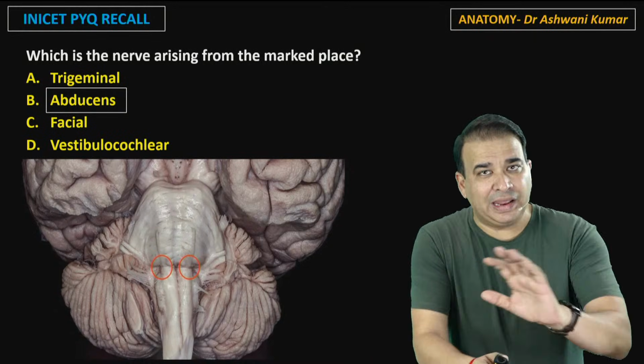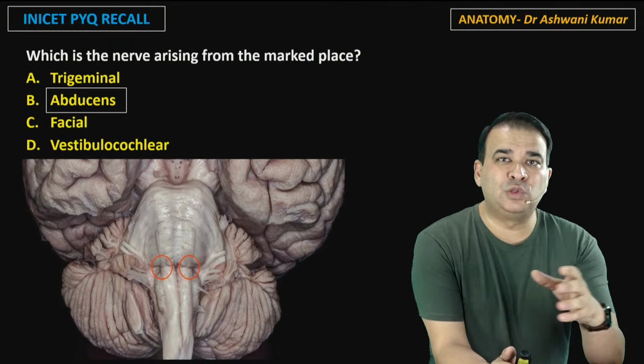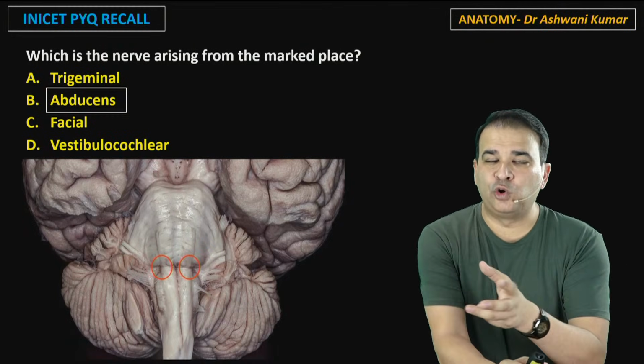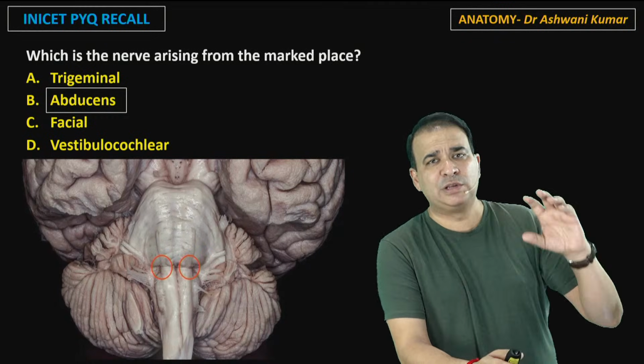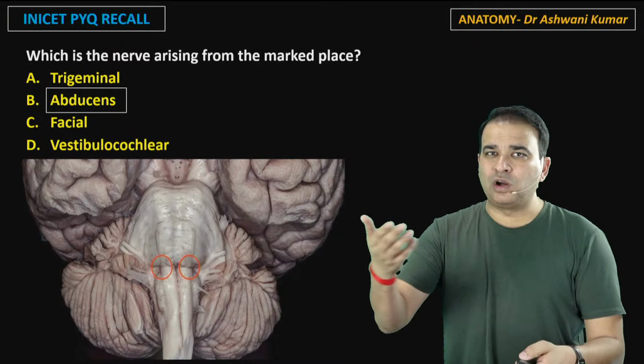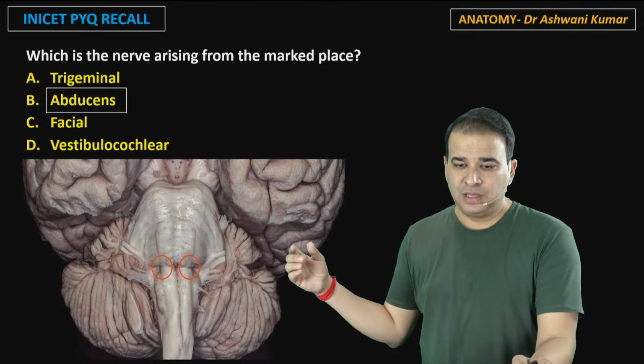Now the question could be anything. They can convert a question like that: injury to which of the following nerves will lead to convergent squint? Injury to which of the following nerves will lead to loss of gag reflex? Injury to which of the following nerves will lead to loss of lacrimation? Could be anything here. So you need to know what nerve that is, and then you just need to know how to identify that nerve on the ventral aspect of the brainstem.